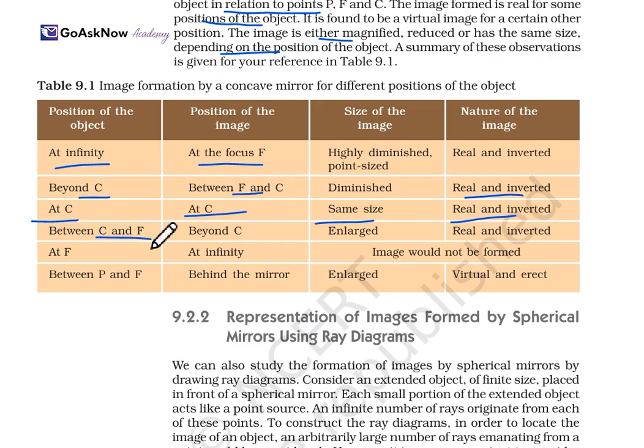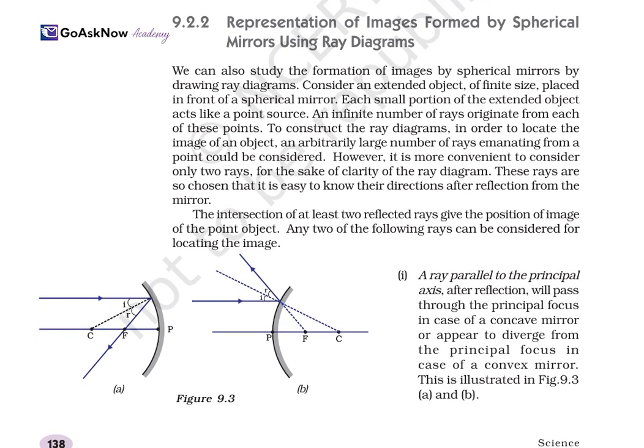When the object is between C and F, the image is beyond C, large, real and inverted. When the object is at the principal focus, the image is found at infinity and is not formed. And when the object is between P and F, the image is behind the mirror, enlarged, virtual, and erect as well.